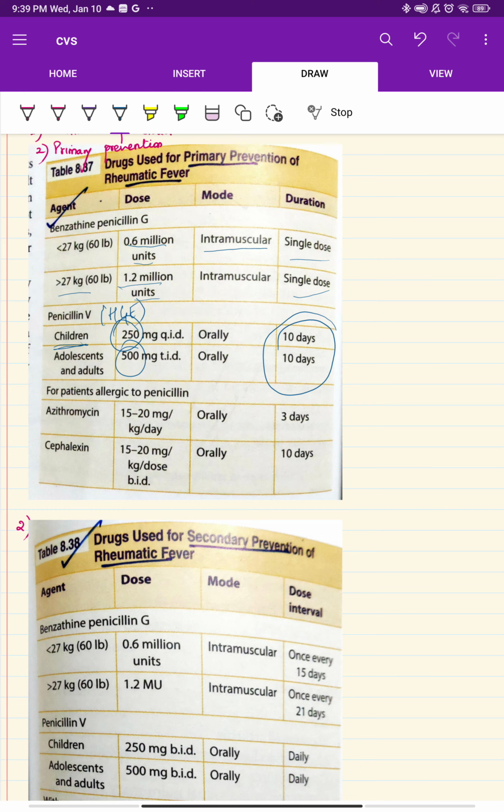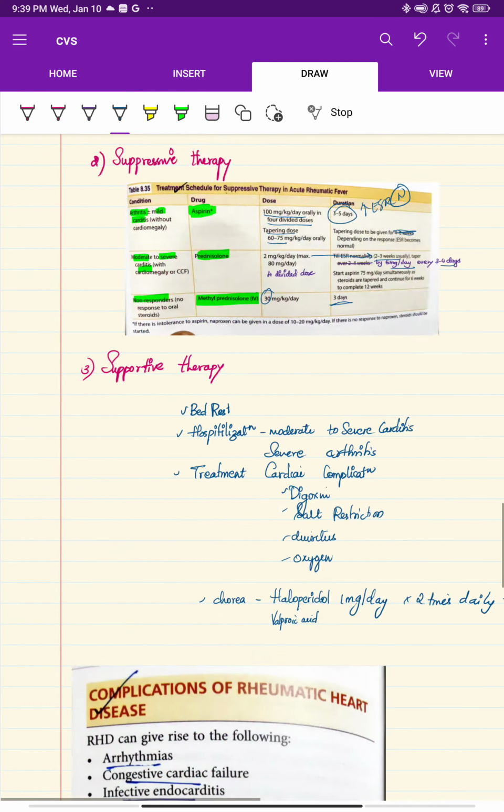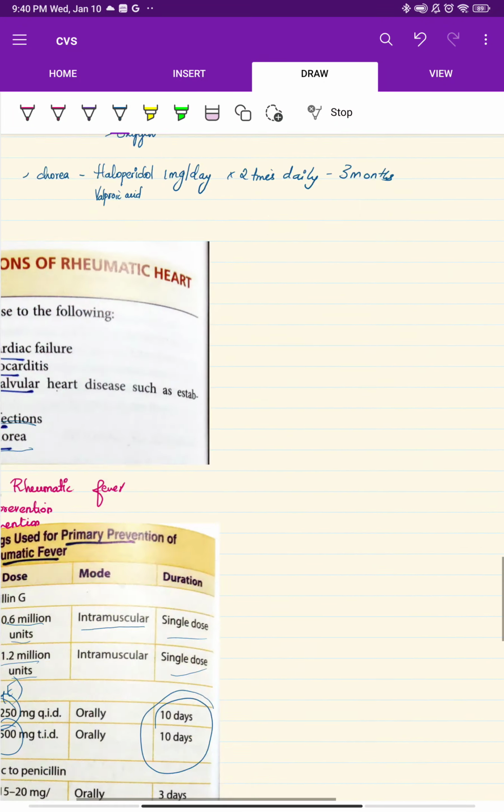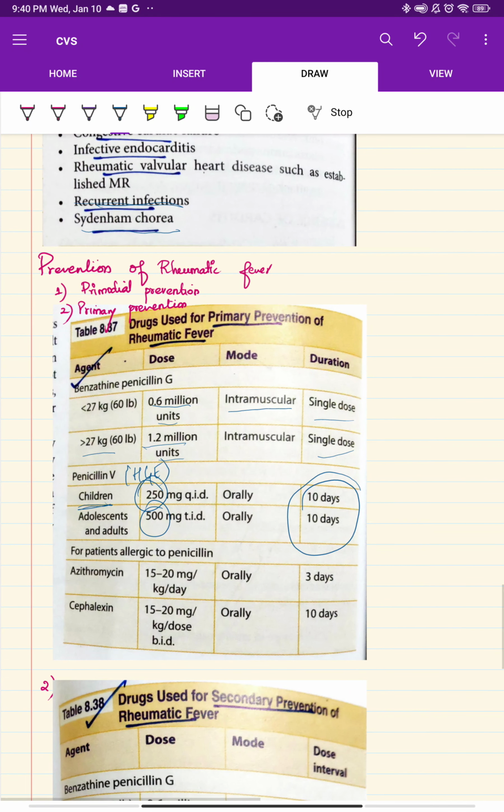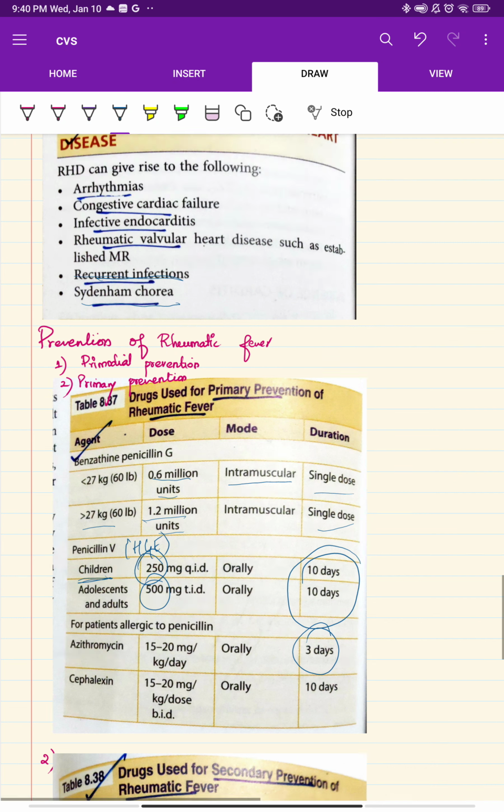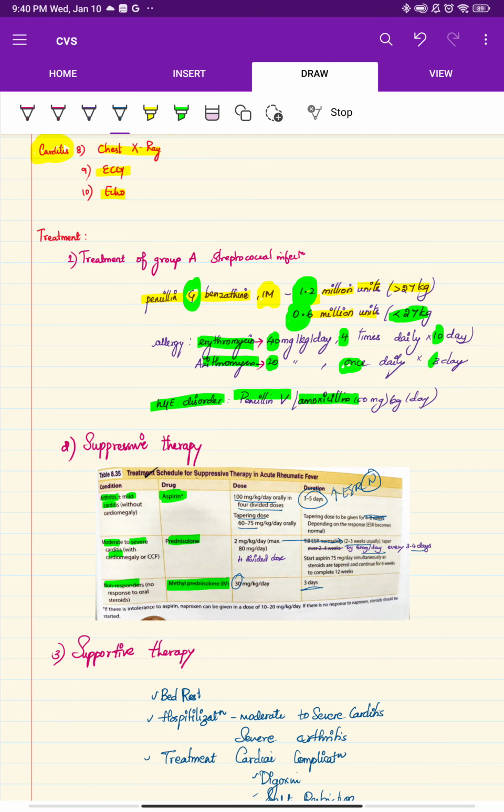If the patient is allergic to penicillin, azithromycin must be given. We learned azithromycin earlier as 40, but here you should keep in mind that it is 15 to 20 mg per kilogram per day, not 40. It is given for about 3 days, and here you should keep it at 4 times daily. Okay.